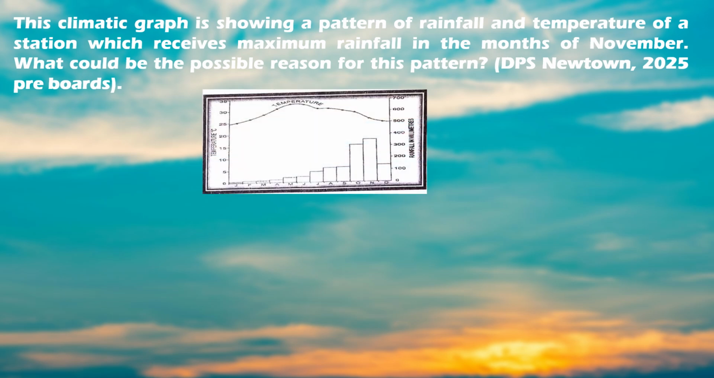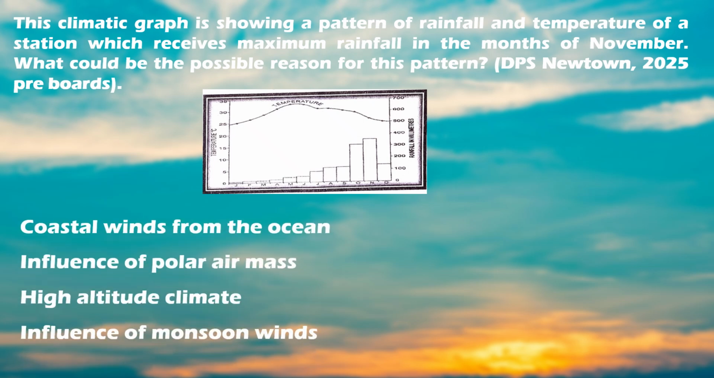What could be the possible reason for this pattern? And your options are coastal winds from the ocean, influence of polar air mass, high altitude climate, influence of monsoon winds. Now, if we look into the climatic graph properly, we would see the line graph represents the temperature and the bar graph represents the rainfall.